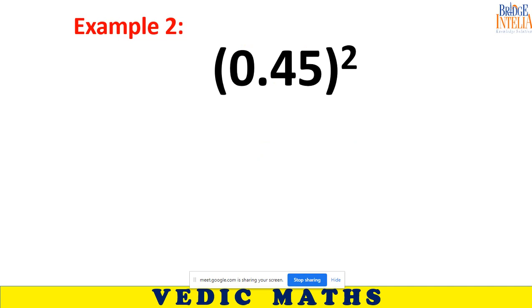Now try to solve this one. Ignore the decimal. Don't worry, we can struggle with the decimal later on. 2025. Now it's time to bring back the decimal.